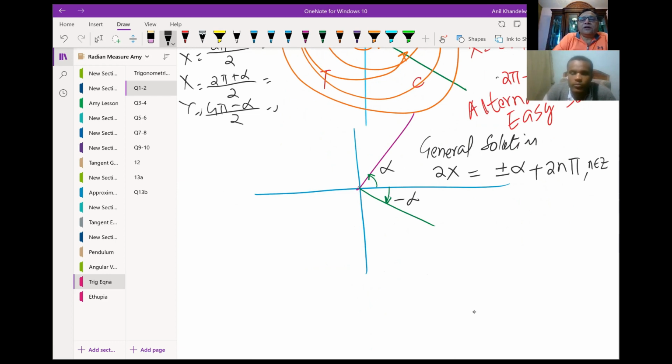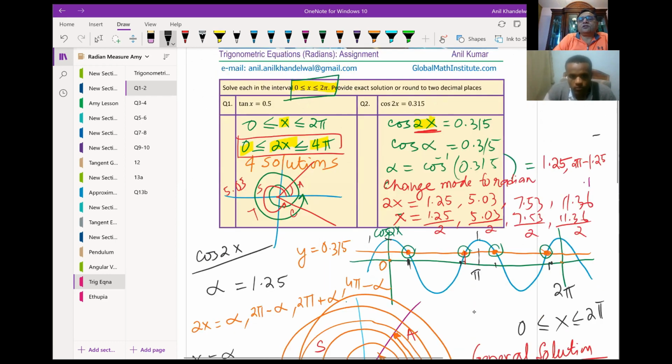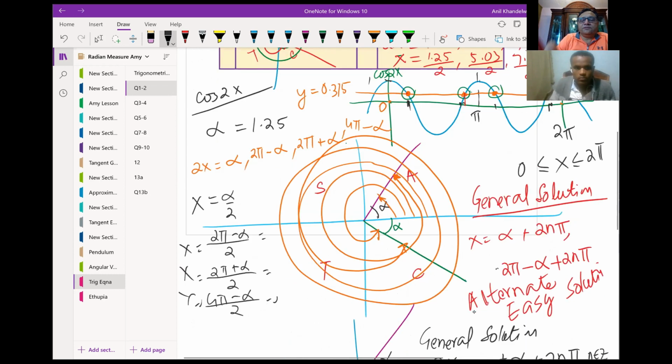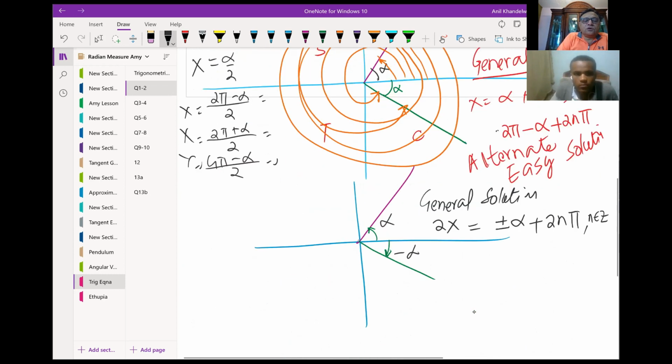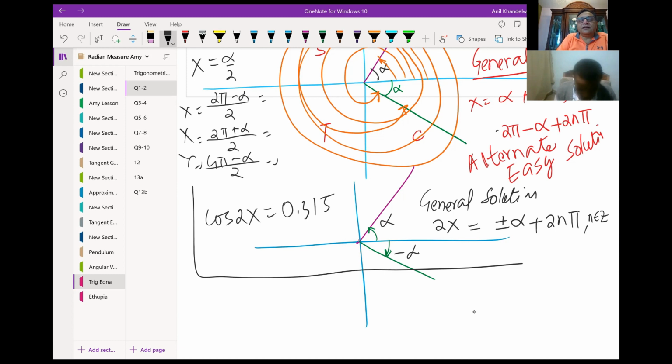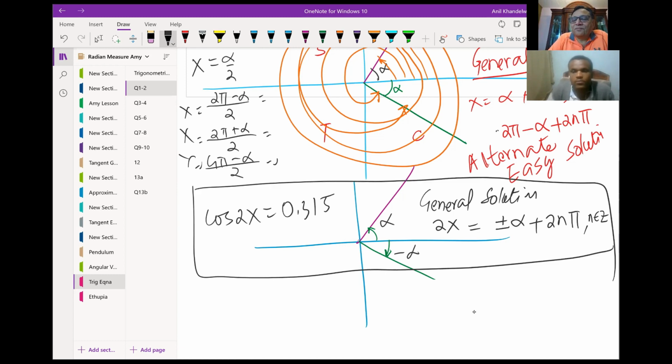So that is what our solution now is. For the equation which we had as cos 2x equals 0.315, the general solution is this, correct? Are these steps clear to you? Does it make sense? Yeah, it's nice.